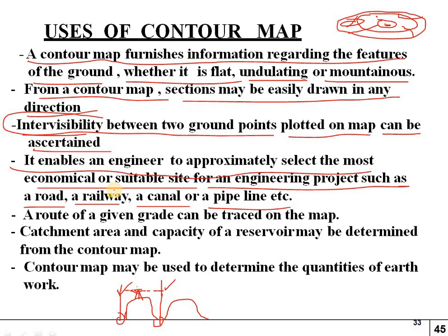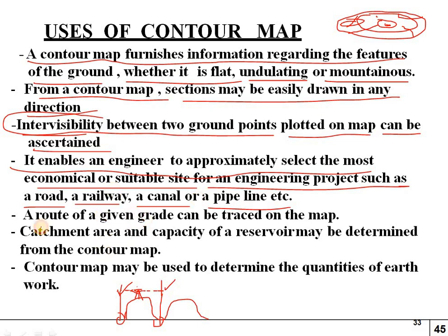So in which direction is easiest, that should be preferred by the engineer. So that will be the most economical and suitable site for an engineering project, completing the work very fast, with less cost and less time duration. That is the main concept of use of contour map.